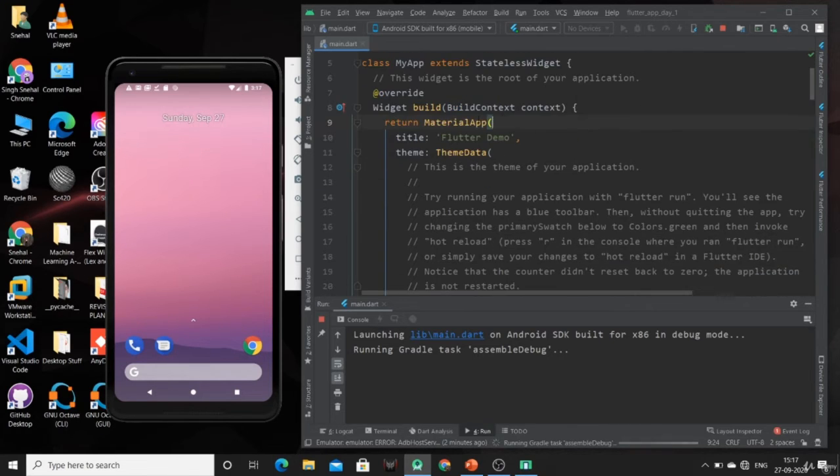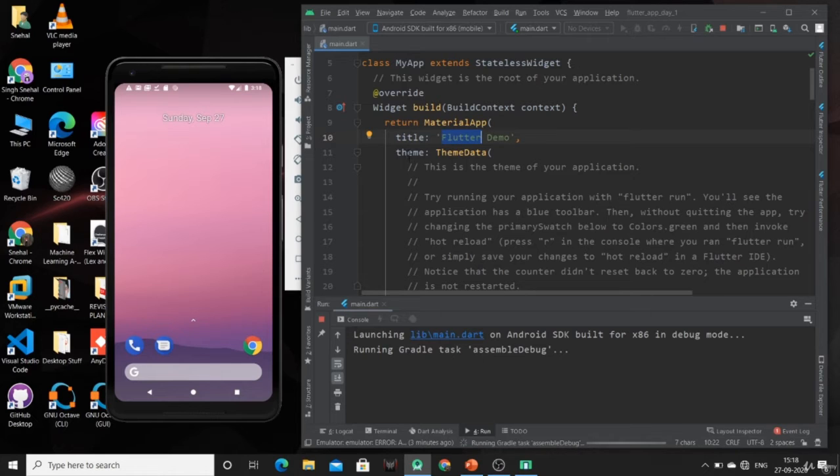Now what we are doing, we are returning MaterialApp. Now I have mentioned that MaterialApp is responsible for designing our app. Now this MaterialApp is providing various features, or we can say various properties. So we can add so many widgets inside our app. So the first property is title. By mentioning title, we can give the title to our app.